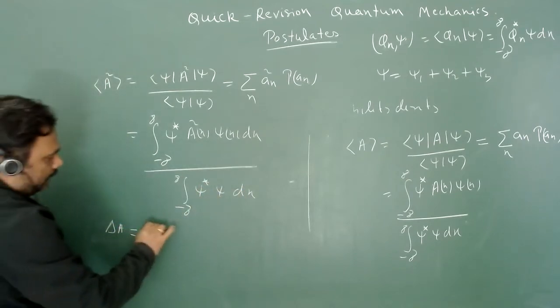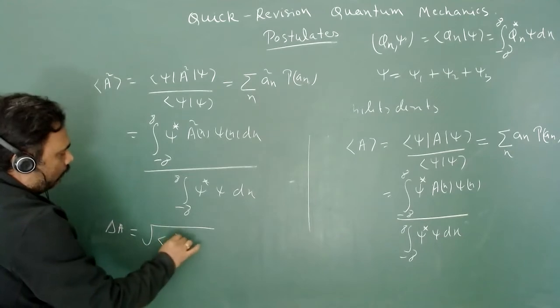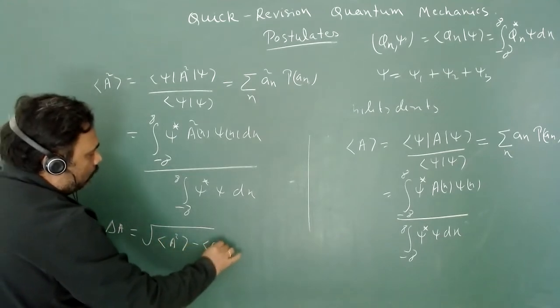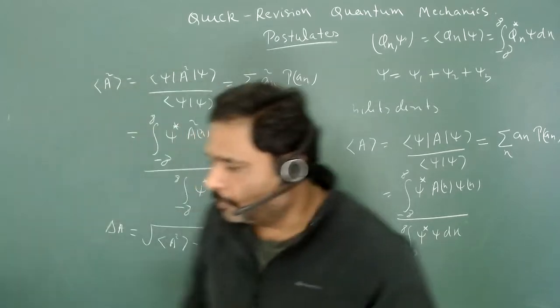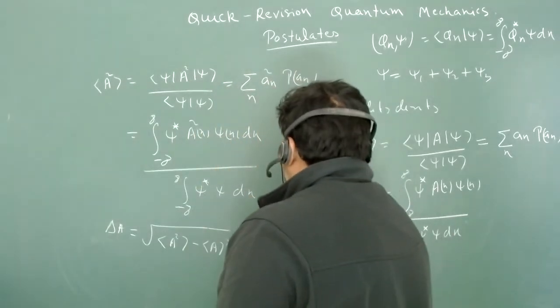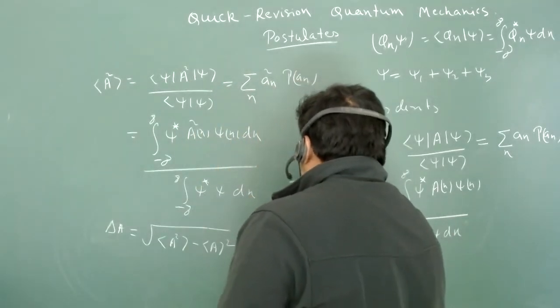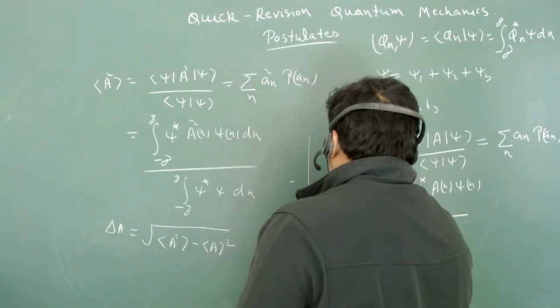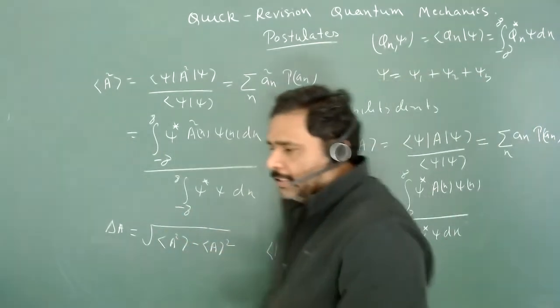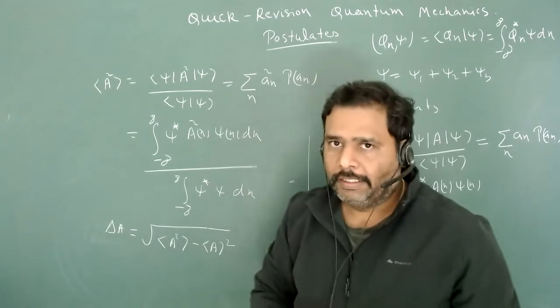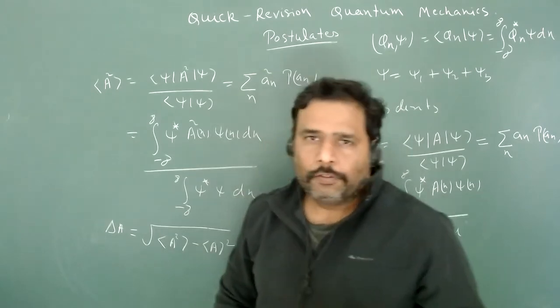The delta A is the expectation value of A square minus the average value of A whole square. You have to always make sure that the average of A square must be greater than or equal to the average of A whole square. So this is in general operators, in general postulates 1, 2, 3, and postulate 4.